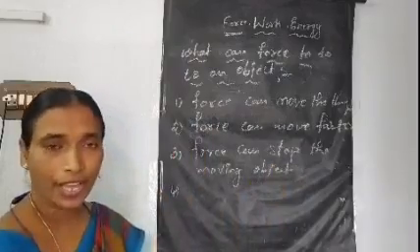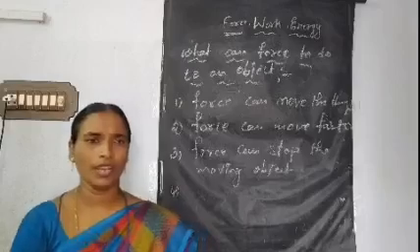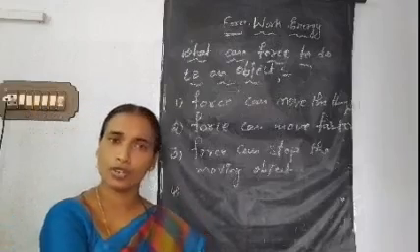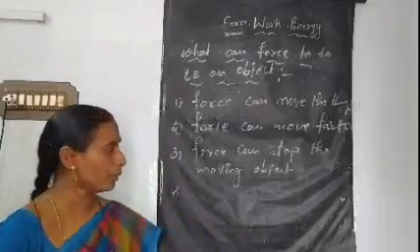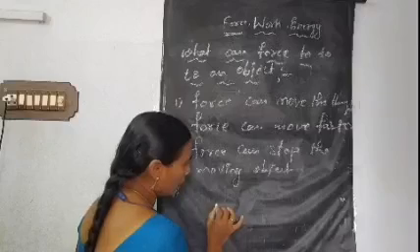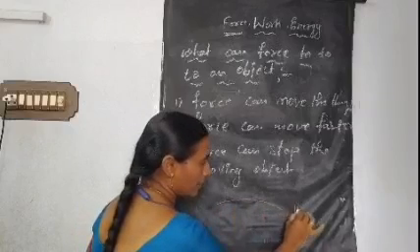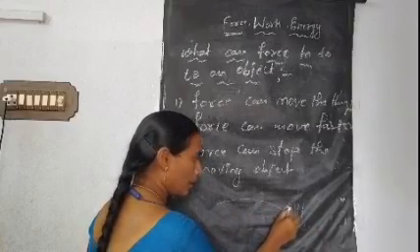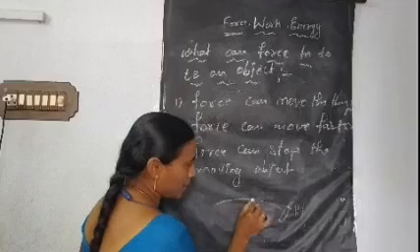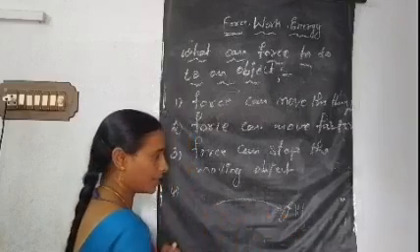In the cricket match, the batsman is always ready to hit the ball towards 4, otherwise towards 6. You have to remember carefully. The bowler is throwing the ball towards the wickets. Then the batsman is ready to hit the ball. In one direction, the ball is going in this direction.